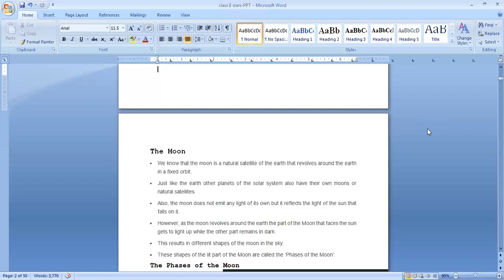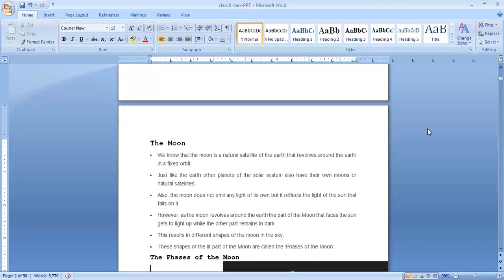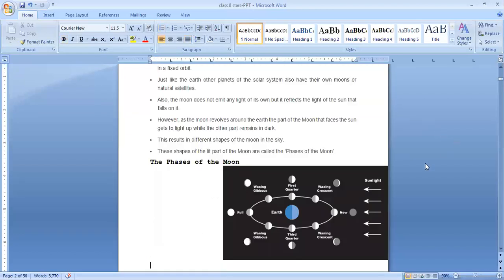These shapes of the lit part of the moon are called the phases of the moon. So this lit part of the moon, they are called what? Phases of the moon. Clear? So next we'll see what are the phases of the moon. You can see here the sunlight will fall on the moon. You can see the bluish color, that is earth. Next to that, the moon is going around the earth through the orbit.